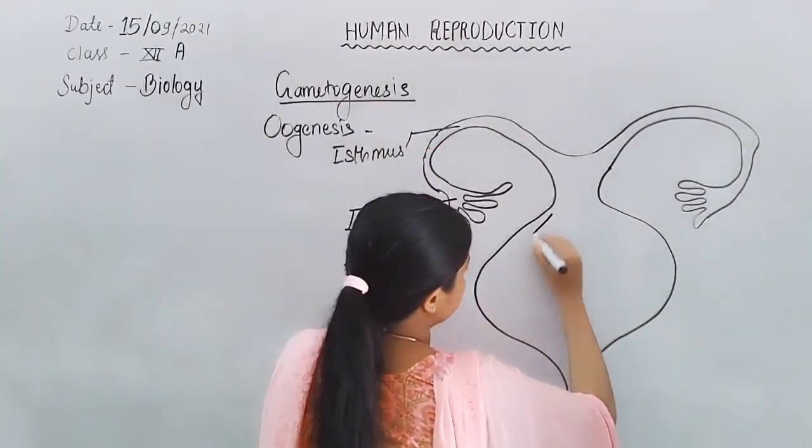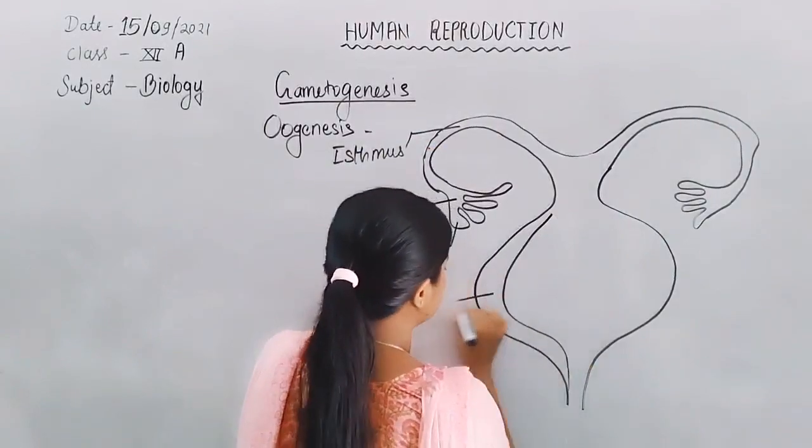Now this is the uterus, which is formed by three layers.